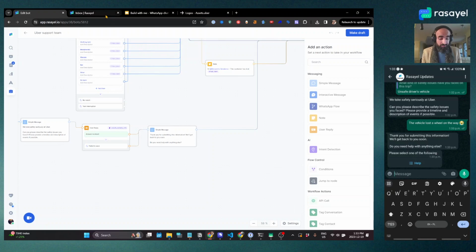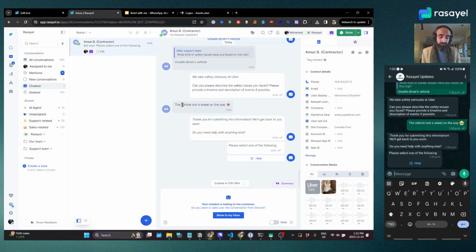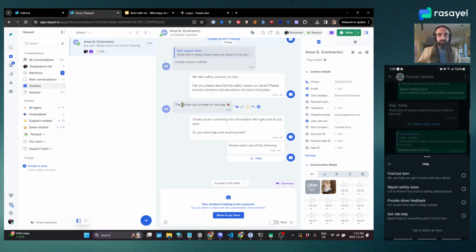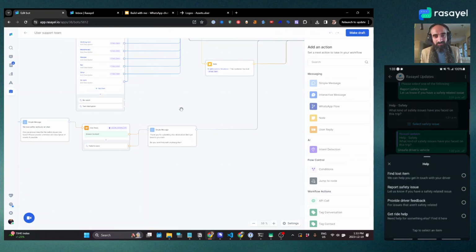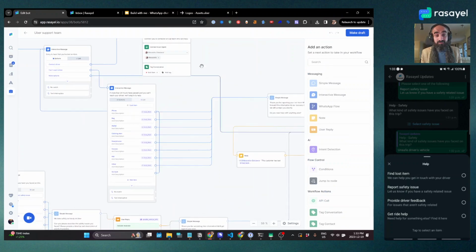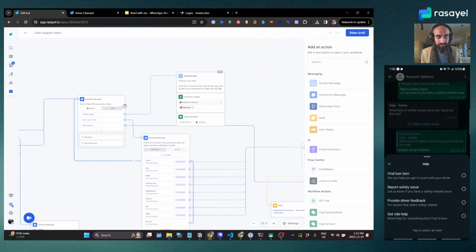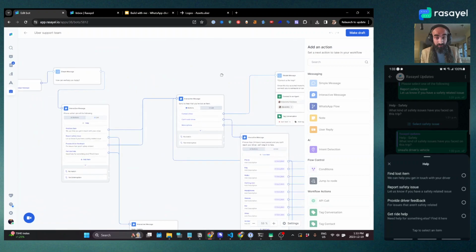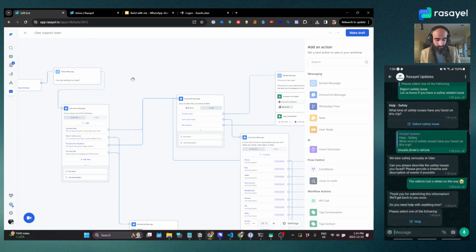Thank you for submitting this information. Do you need help with anything else? Please select one of the following. So we've got our closed loop, and let's do the final one where it connects them to a teammate and tags the conversation. So where was that? That was in find lost item. So we'll do that.